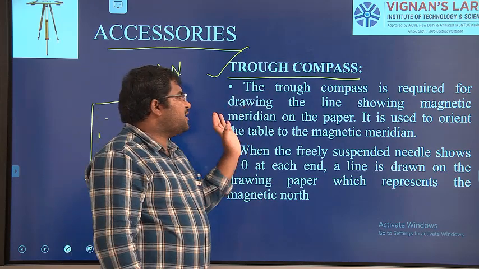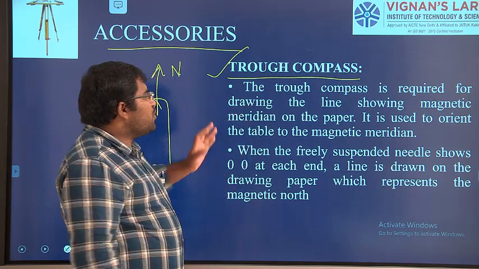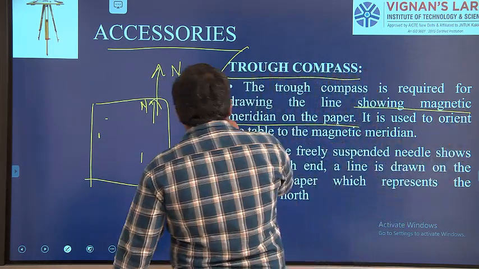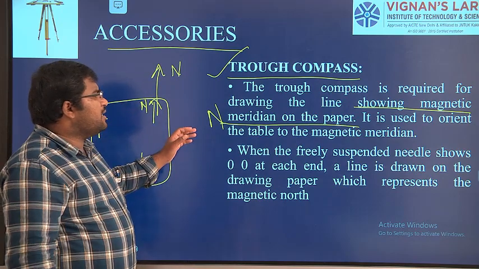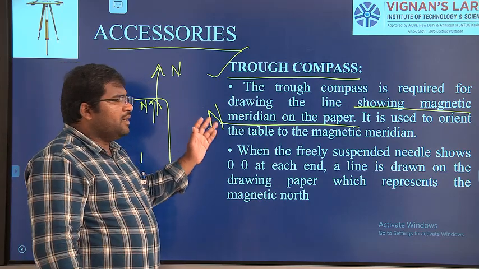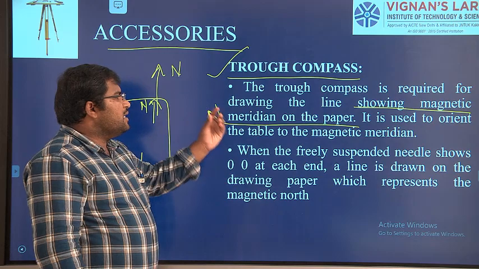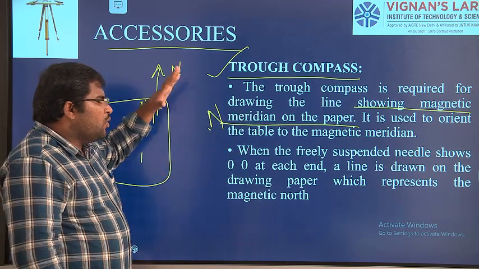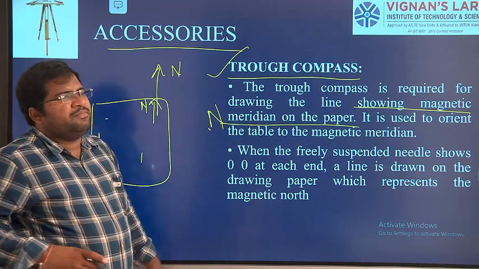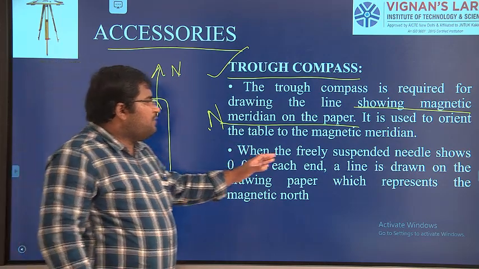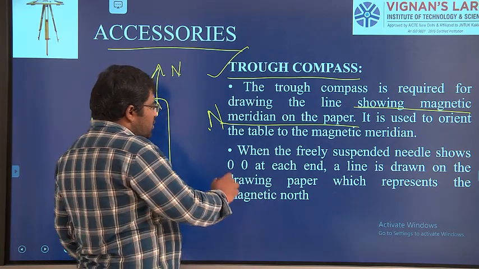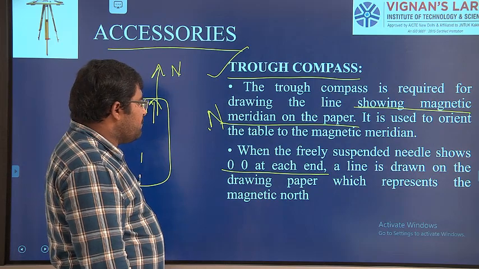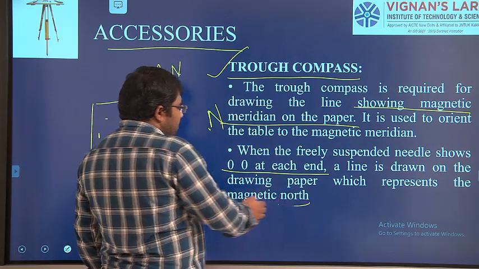The trough compass is required for drawing the line showing the magnetic meridian on the paper. This magnetic meridian is nothing but the north direction. It is used to orient the table to the magnetic meridian. We can turn the table towards the north direction. When the freely suspended needle shows 0, 0 at each end, a line is drawn on the drawing paper which represents the magnetic north.